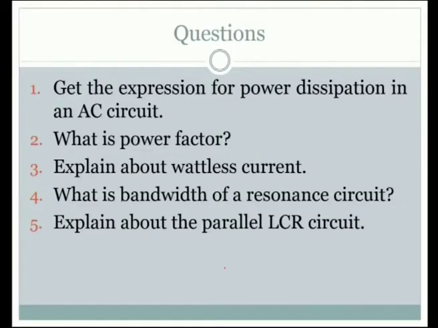Get the expression for power dissipation in an AC circuit. What is power factor? Explain about wattless current. What is bandwidth of a resonance circuit? Explain about the parallel LCR circuit.